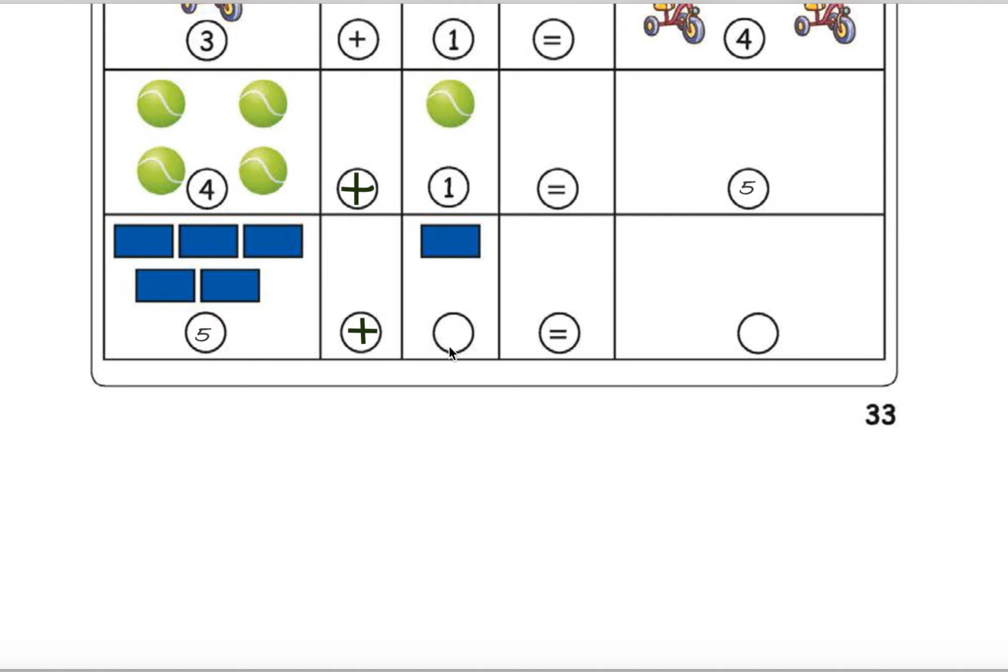There is only one rectangle, right? Here what you have to write? You have to write 1. So 5 plus 1, how many do they become? They become 6. If you doubt me, you can count. 1, 2, 3, 4, 5, 6. It becomes 6. That is what happened, right?